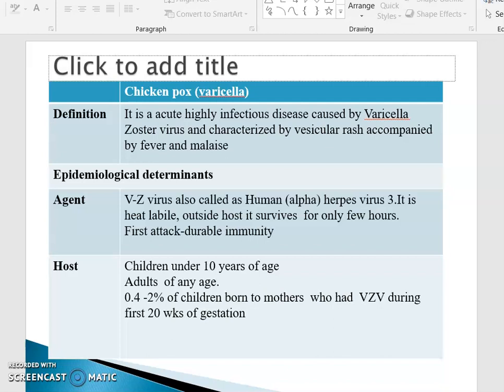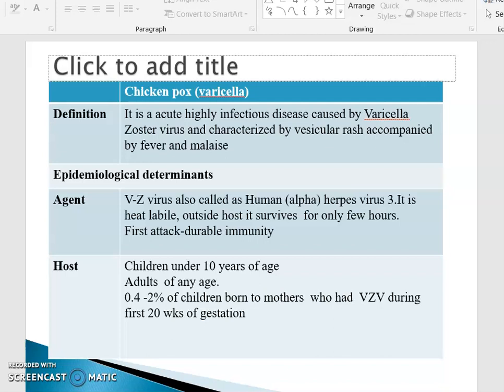What are the epidemiological determinants? First, we will see agent, because we know the epidemiological triad includes agent, host and environment. Agent is the causative agent. Chickenpox is caused by VZ virus, that is varicella zoster virus, which is also called human alpha herpes virus 3. It is heat labile. Outside the host, it survives only for very few hours, and if people get attacked by the chickenpox virus, it gives a durable immunity.